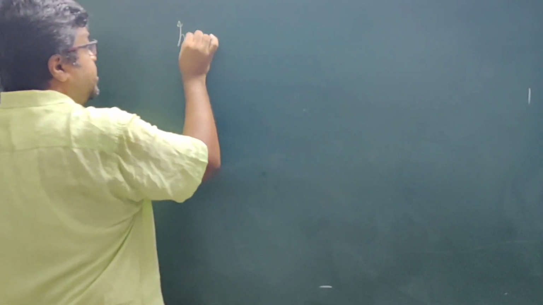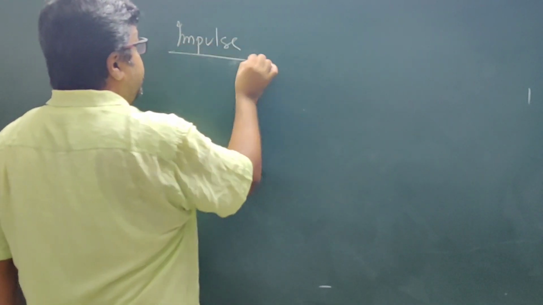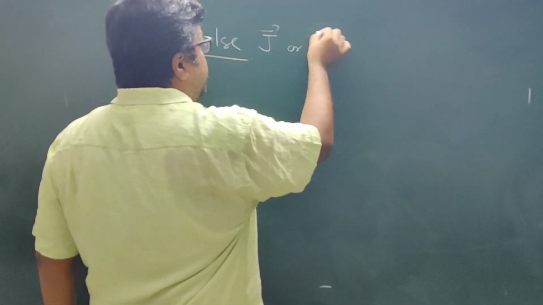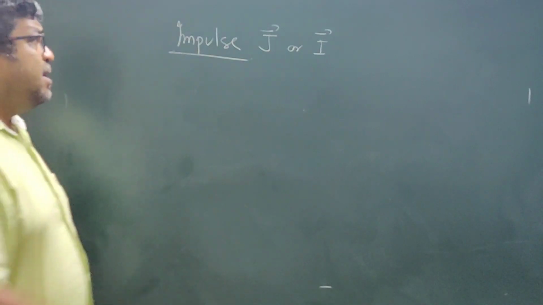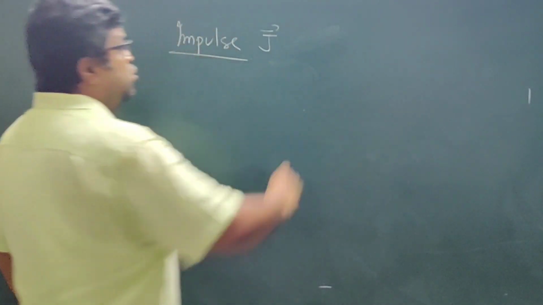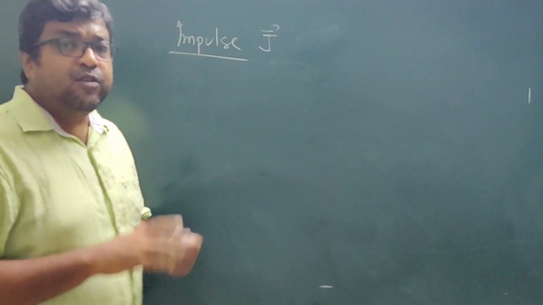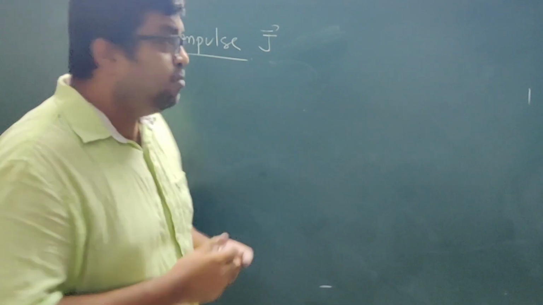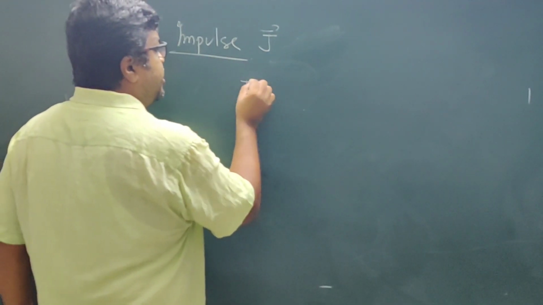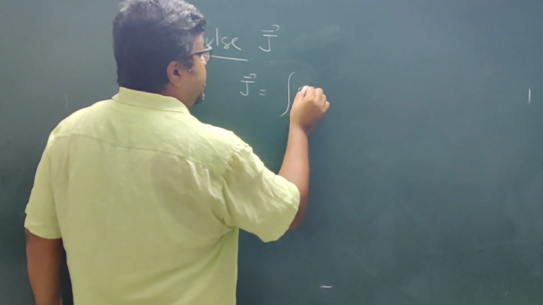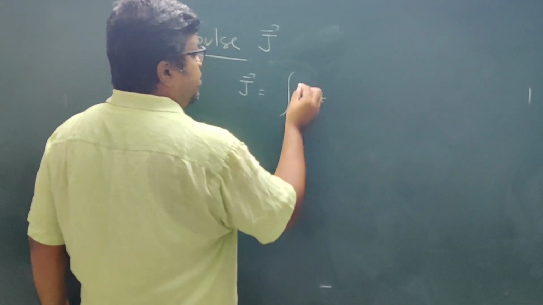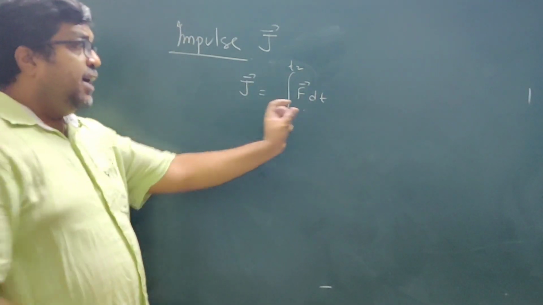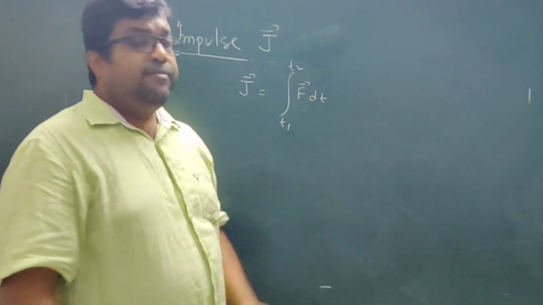So the next topic is impulse, denoted by the symbol J, and in some books it is represented by the symbol I. I will prefer using J. Impulse is basically the impact of force for a short interval of time. That is the definition. But mathematically, how to represent it? J, impulse, is equal to integral of F dt, from t1 to t2. F is the force acting in a short interval of time dt.